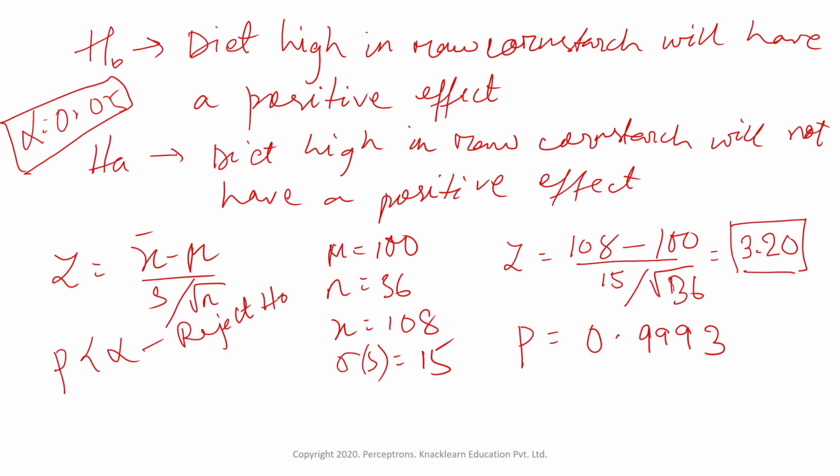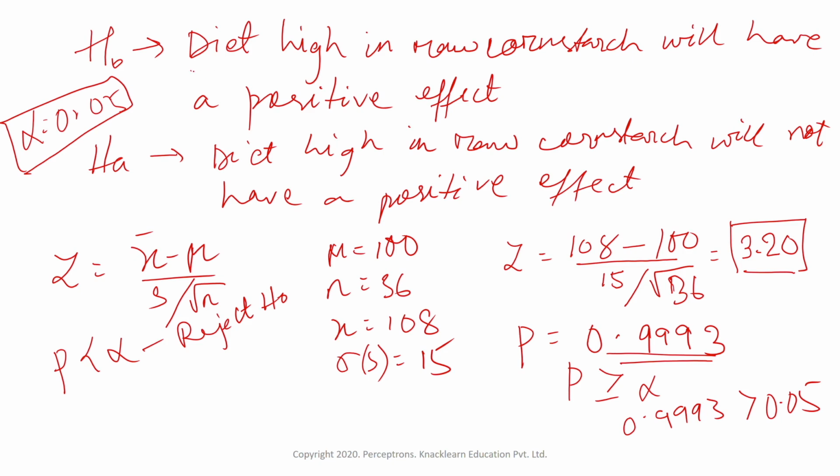Here in our case, p value 0.9993 is greater than 0.05. So here we cannot reject the null hypothesis. So that means we have to go with the null hypothesis.